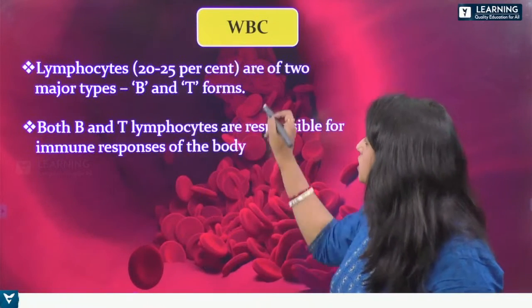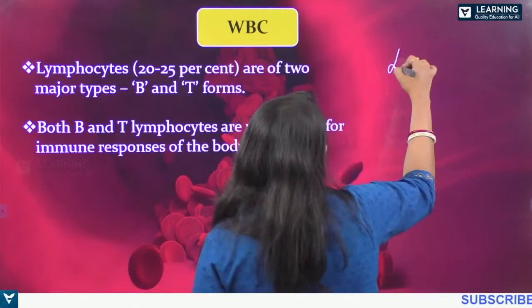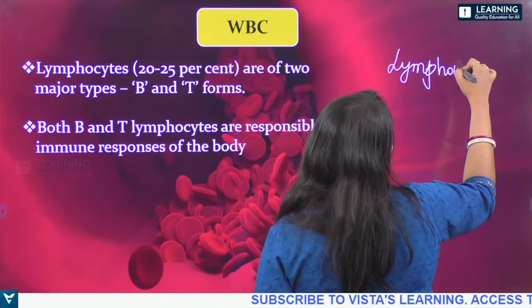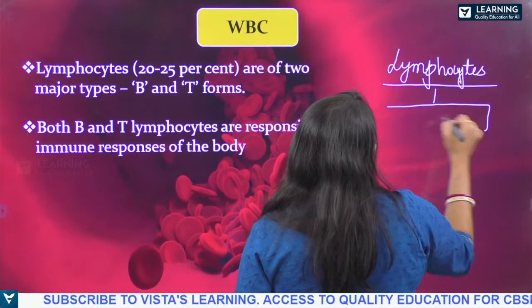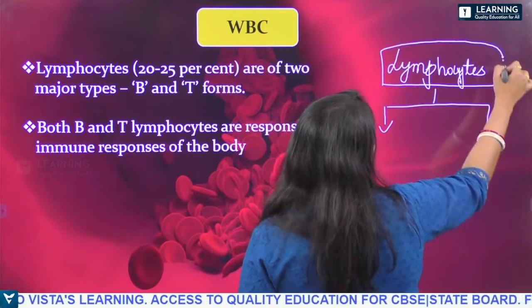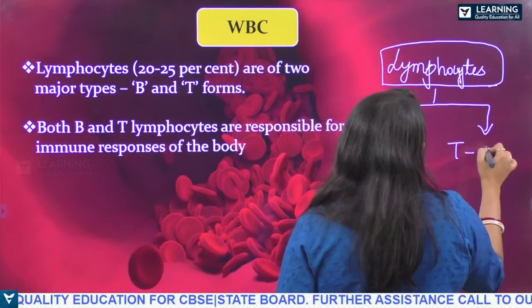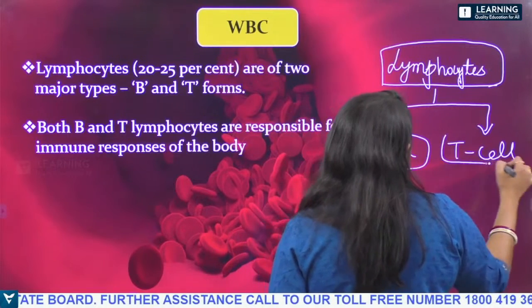Now lymphocytes are of two types. What are the two types of lymphocytes? The two types of lymphocytes are B cell and T cell, okay? So these are the two types of lymphocytes.